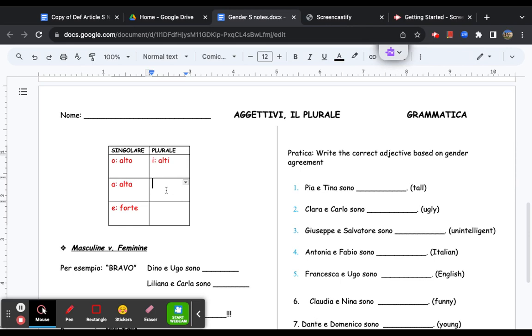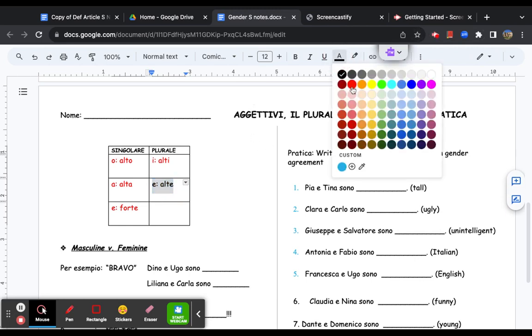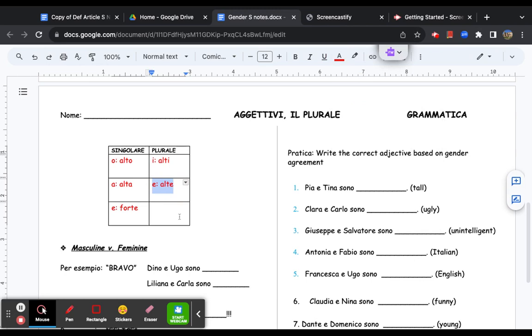If we're talking about multiple women or females, we're talking about their gender identità nel plurale. In the plural, the adjectivo also changes. If you remember in Italiano, if we have a female word like isola, in the plural, it also changes to isole. The same thing is true here. So, per esempio, alta would become alte. Here, again, just like the nouns, the adjectivo, the adjective changes nel plurale, okay?